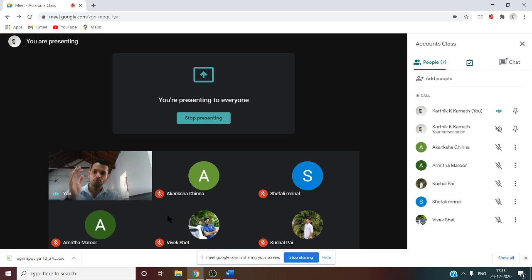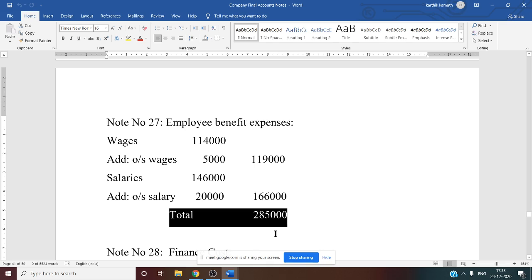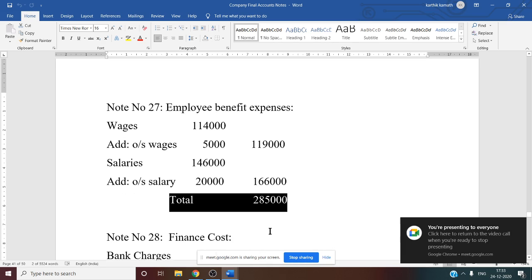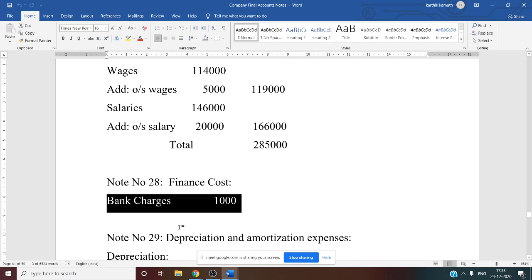So now we have prepared till note number 27. Note number 28 is regarding finance cost. In this question there is bank charge information. Bank charge is the only information we have to consider, since there is no debenture interest information and no interest on loan information given. So only one item directly from the trial balance, 1,000 finance cost. Note number 28 is over.